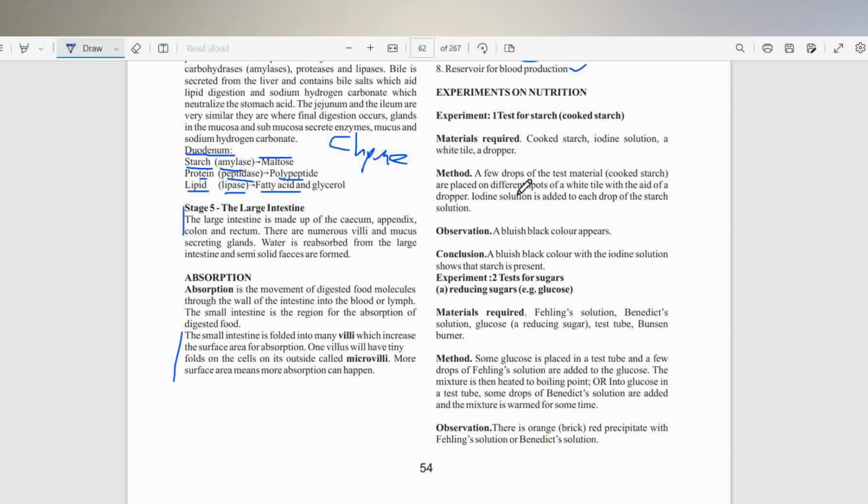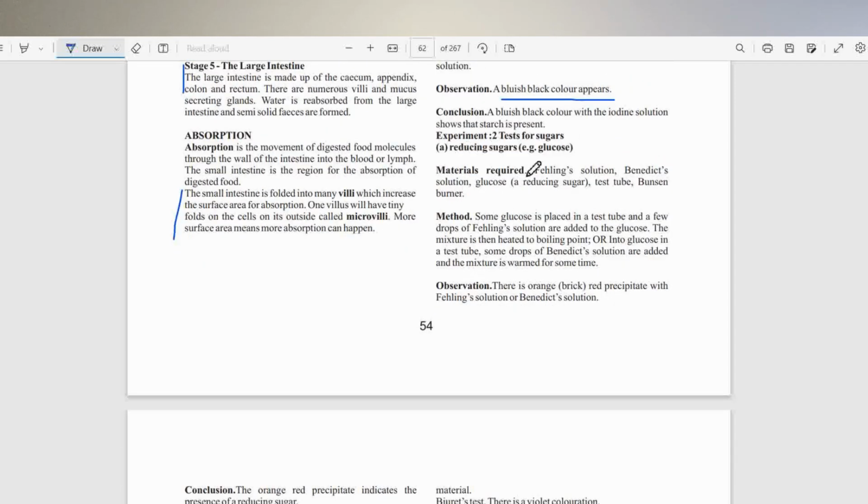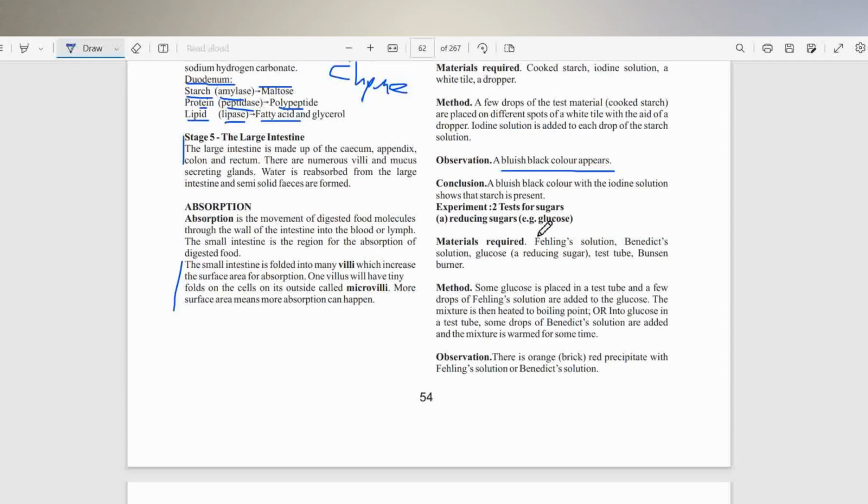To wrap up, there are different tests to determine these classes of food. There is a test for starch, which uses iodine, and starch would respond by turning blue-black. That is a confirmatory test for starch. There's also a test for sugar, for glucose.